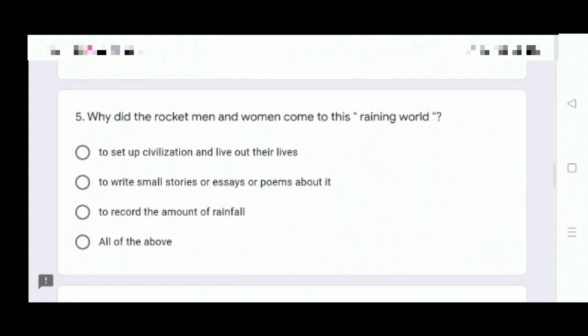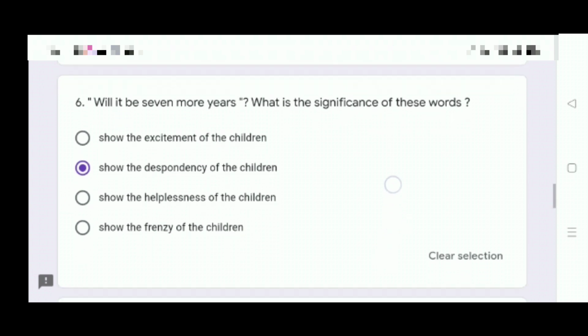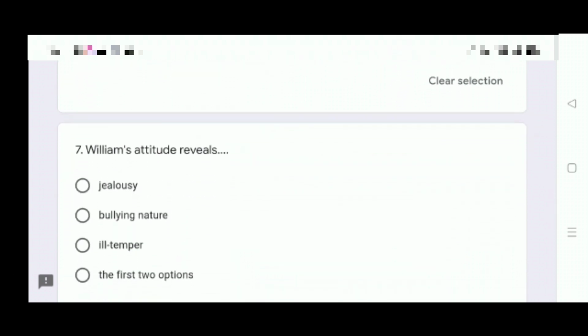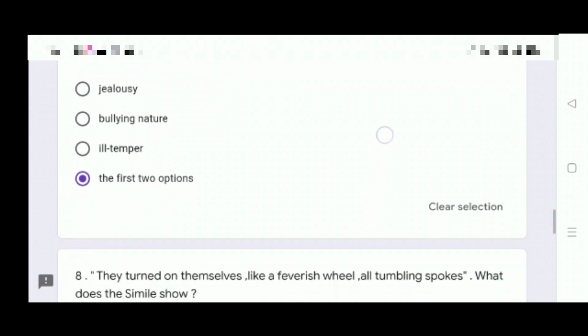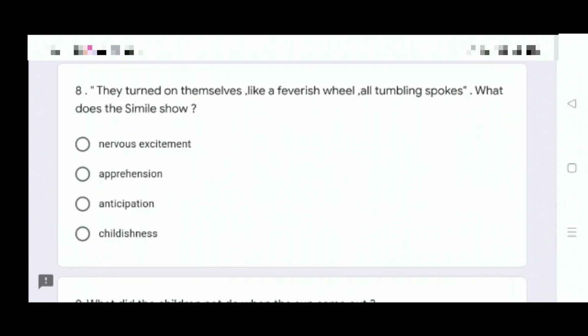Question 5, the right answer. Why did the rocket men and women come to this raining world? To set up civilization and live out their lives. Question 6. Will it be 7 more years? What is the significance of these words? Show the despondency of the children. Next, William's attitude reveals the first 2 options, jealousy as well as bullying nature. Next, question 8. They turned on themselves like a feverish wheel, all tumbling spokes.